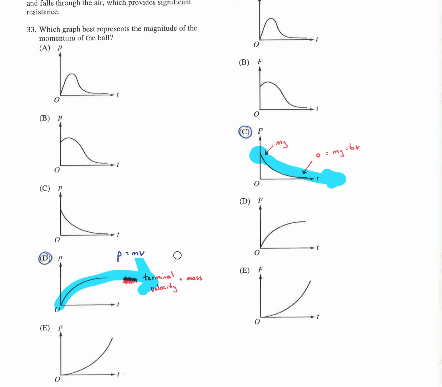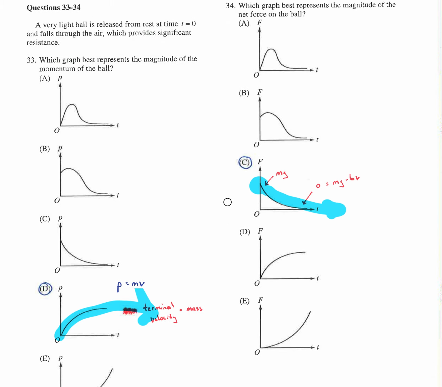Dude, they're the same. They're just scalar differences, right? If you're graphing momentum instead of velocity, you're just multiplying by a mass, which is a constant. So the momentum graph will look very, very similar to the velocity graph. It's just scaled up by a mass. The force graph will look just like the acceleration graph, just multiplied by a mass. So we know what these graphs look like. We know that the acceleration starts at g, decays to 0. The velocity starts at 0 and asymptotically approaches the terminal velocity. So asking you to graph P and F is the same as asking you to graph V and A. Same thing.